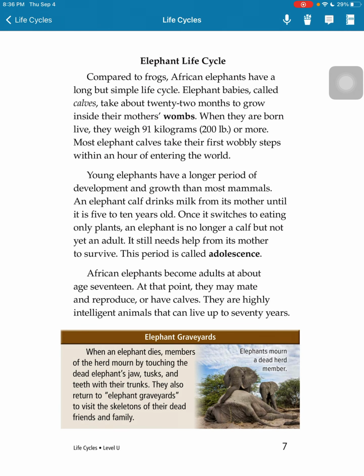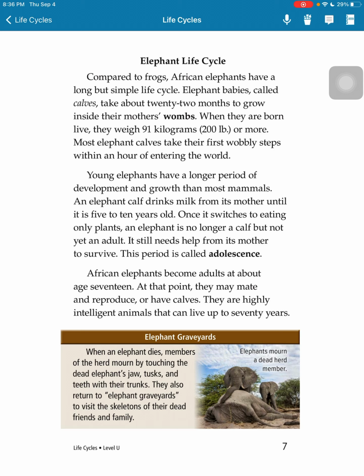Elephant life cycle. Compared to frogs, African elephants have a long but simple life cycle. Elephant babies, called calves, take about 22 months to grow inside their mother's wombs. When they are born live, they weigh 91 kilograms, 200 pounds or more. Most elephant calves take their first wobbly steps within an hour of entering the world. Young elephants have a longer period of development and growth than most mammals.